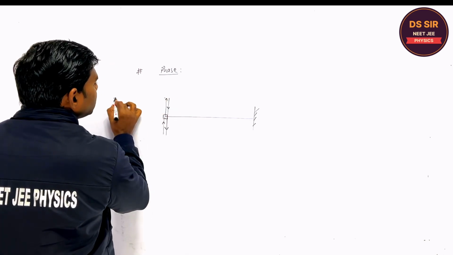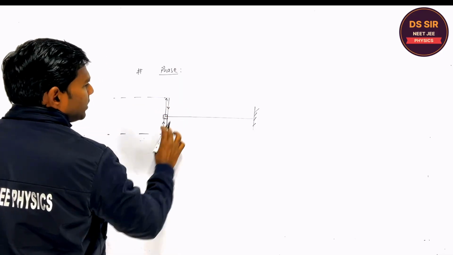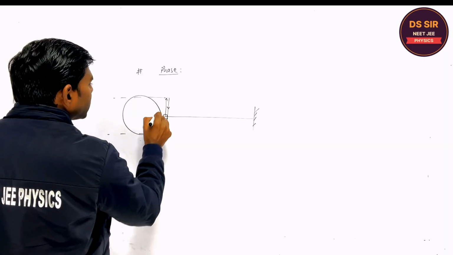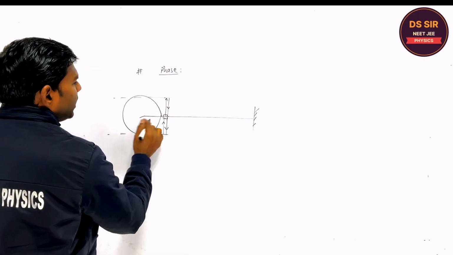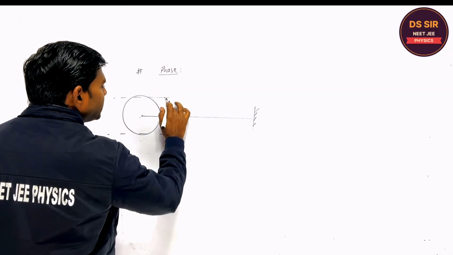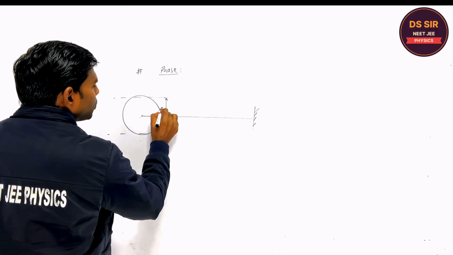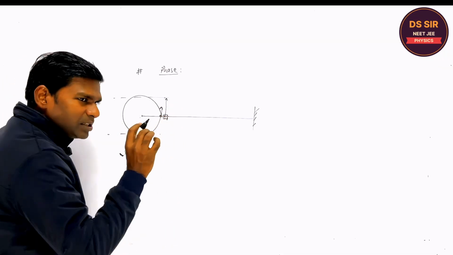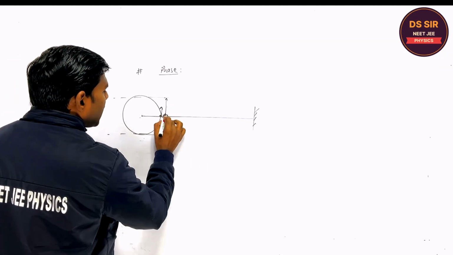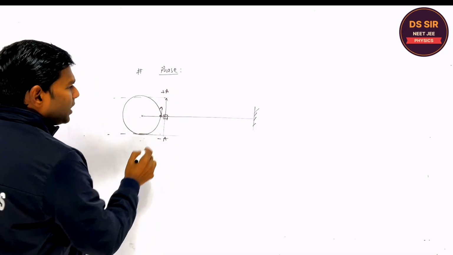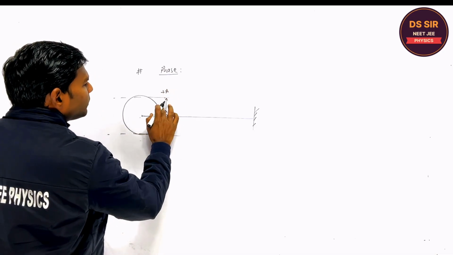So the amplitude is what? Say A, its amplitude. So its corresponding particle on the circle, if you make it, when it starts from here, please tell. Right, its velocity is v. This oscillator is performing simple harmonic motion between minus A to plus A. Right, so if it is moving, its velocity is maximum.